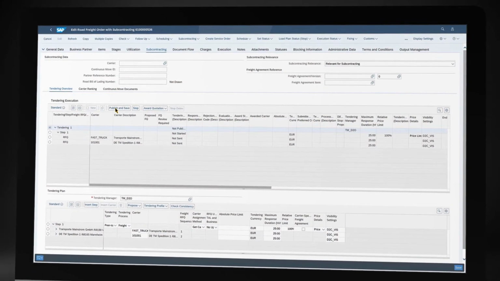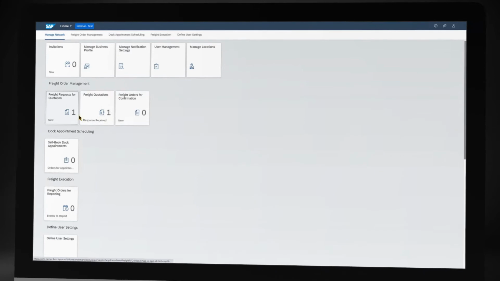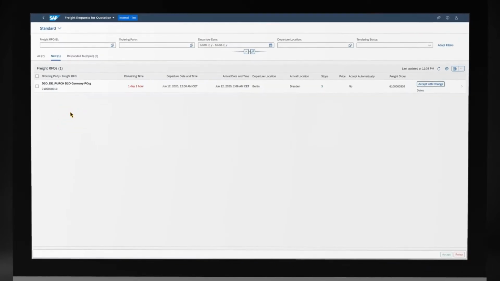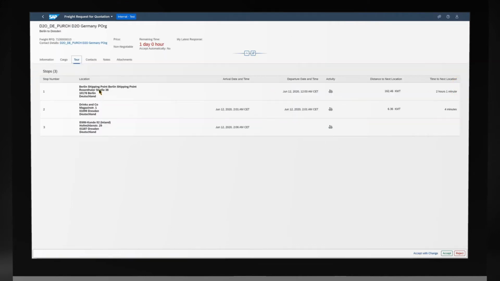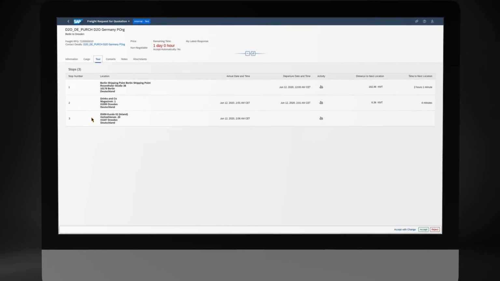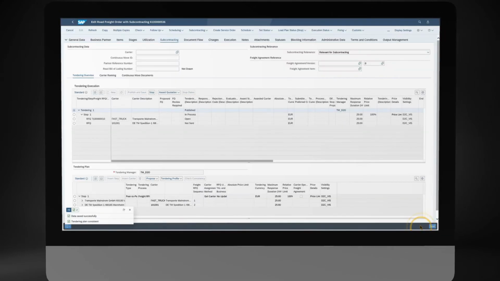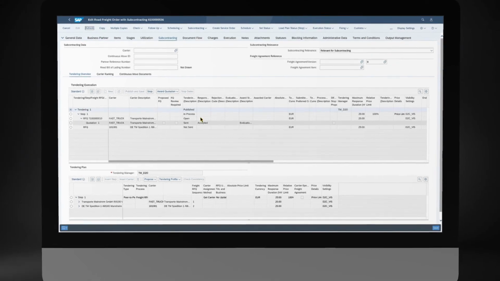Next, a peer-to-peer tendering process is carried out using the freight collaboration option of the SAP Logistics Business Network. By networking all partners, the whole supply chain becomes highly efficient. Scheduling, cost estimates, and transport confirmations can be collaboratively processed and shared.